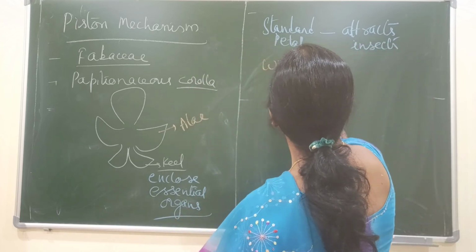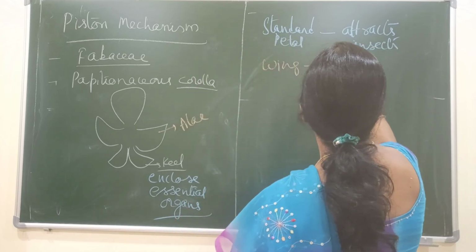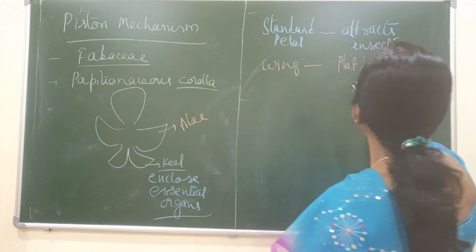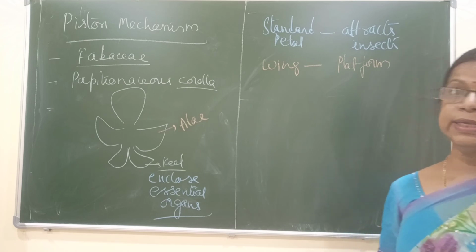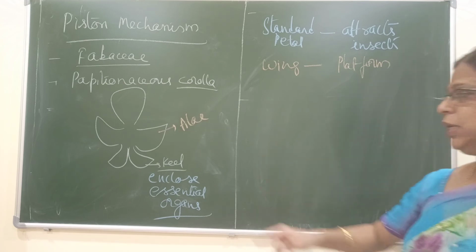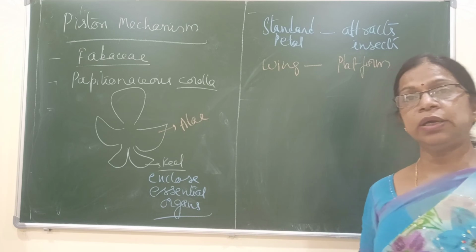Wing petals will provide a platform for landing of the insect. And now the keel petals. The keel petals are enclosing the essential organs.